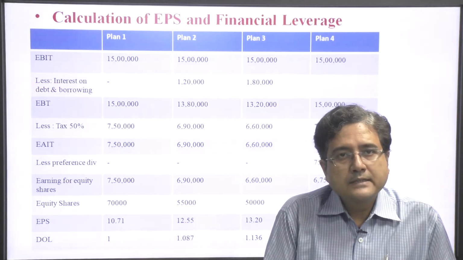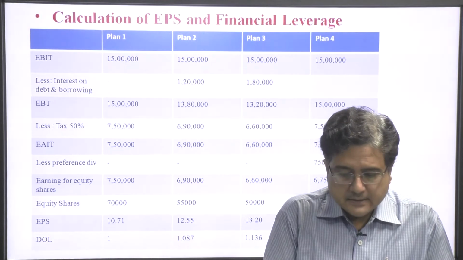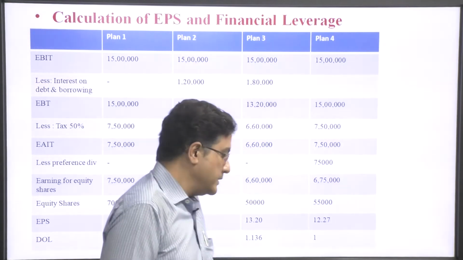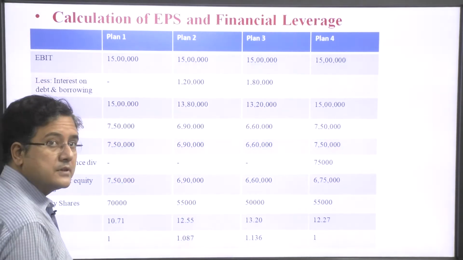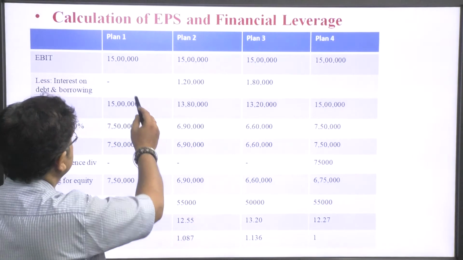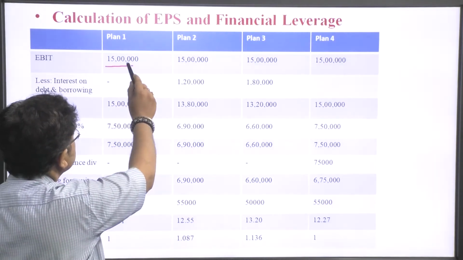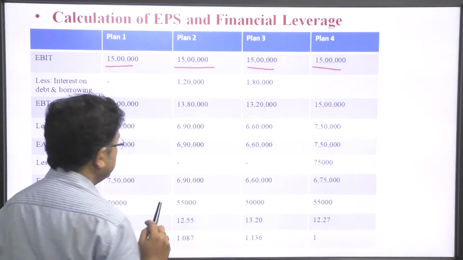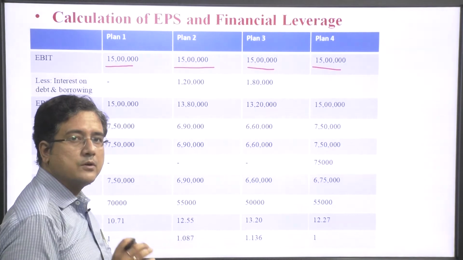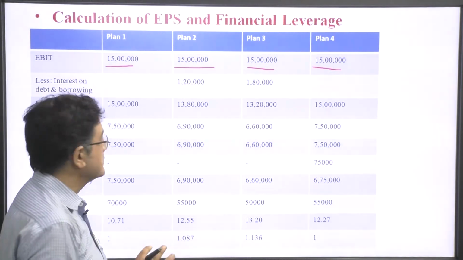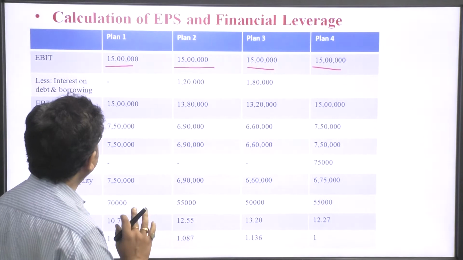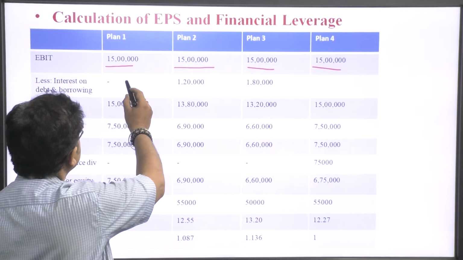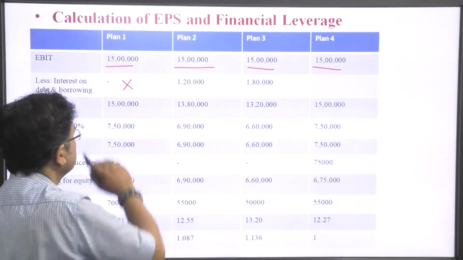EBIT in all the cases is 15 lakh. We know we have to deduct the interest. In the first plan we do not have any kind of debenture or borrowing, so we do not need to pay any interest.